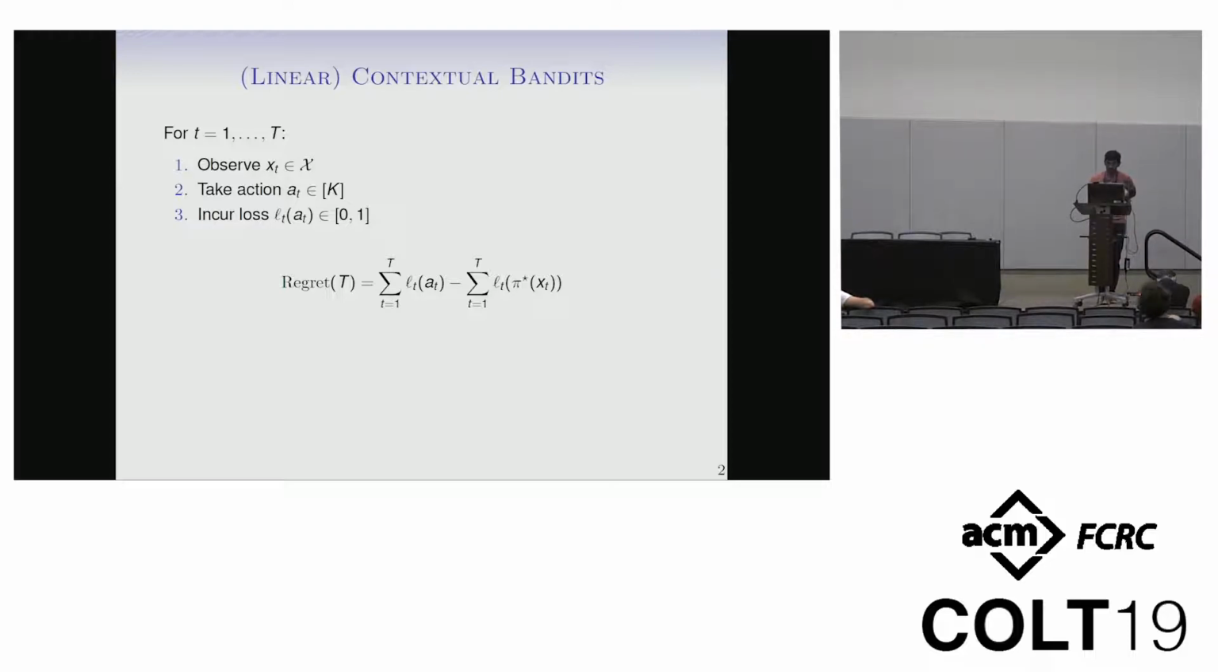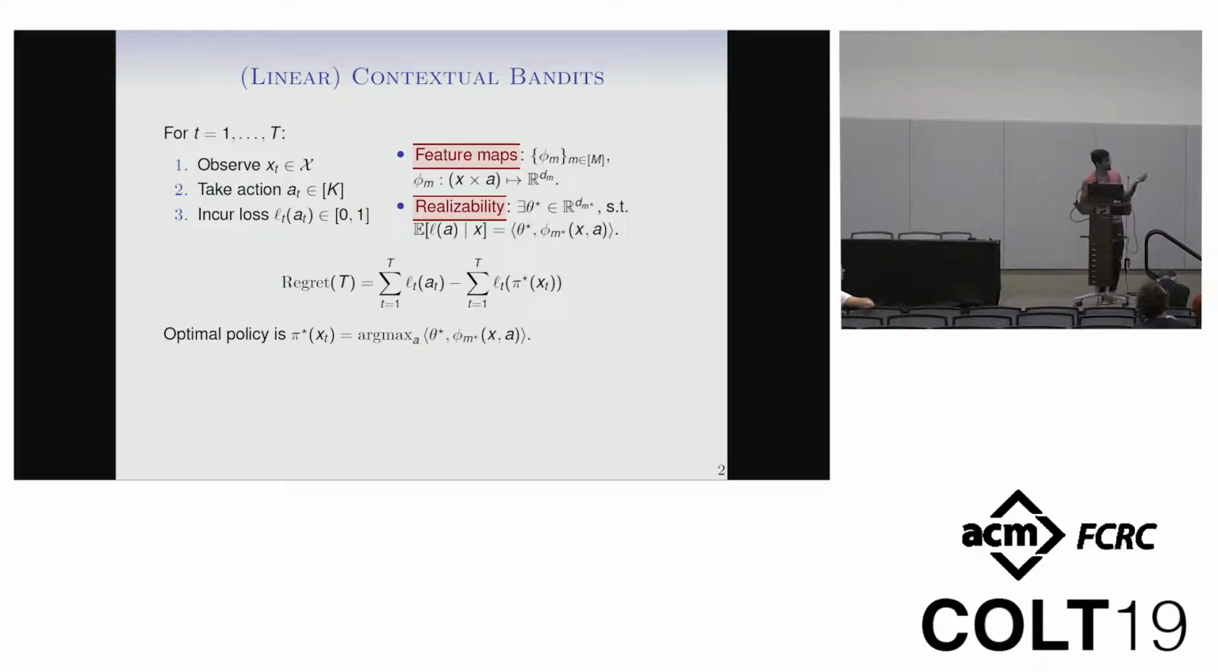And we're going to be in a linear setting with many different feature maps. So you have these feature maps phi m, one for each m from 1 to capital M. And these map the context action pairs into dm dimensions each. So the dimensions are going to be increasing. We're also going to posit realizability. So there's some weight vector theta star in some dimension dm star, for which the losses are realizable. So the losses are linearly related to this feature map phi sub m star with this parameter theta star. Okay, and the optimal policy uses this unknown coefficient vector theta star and this unknown feature map phi m star to select its actions.